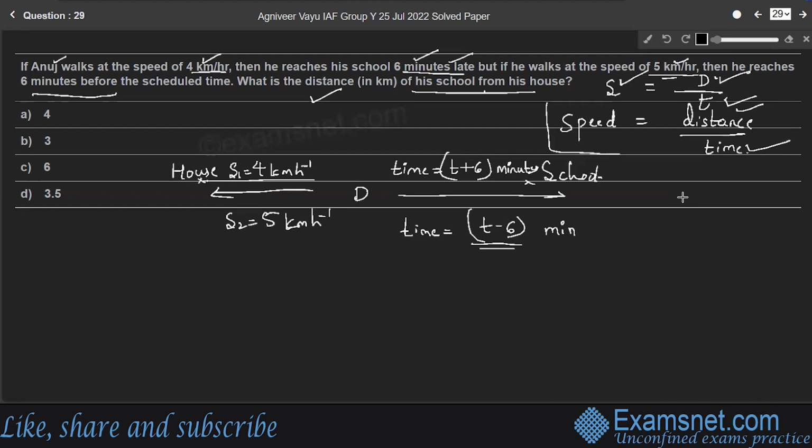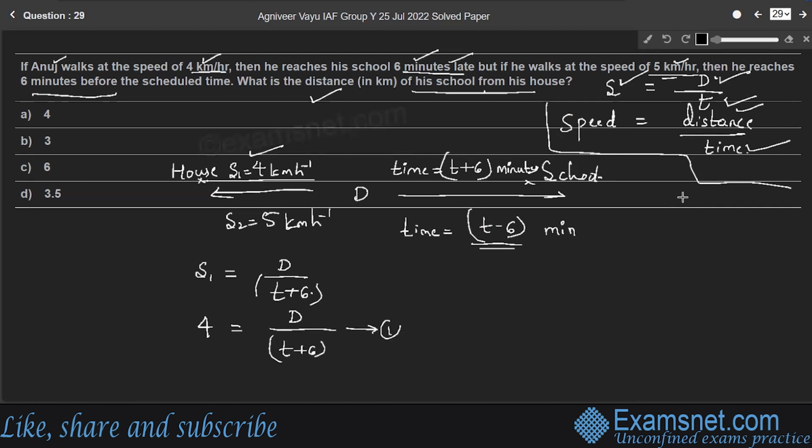Using the formula, speed is equal to distance by time. In the first situation, speed S1 is equal to distance by time, D by T plus 6, since he takes extra 6 minutes. He is walking with the speed of 4 km per hour to cover D distance and takes extra 6 minutes.